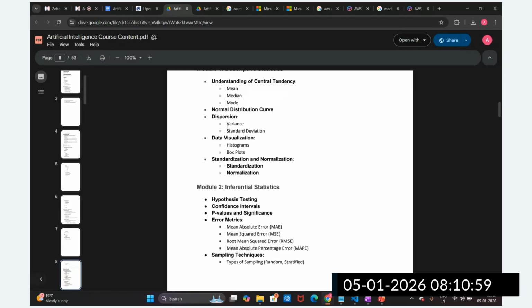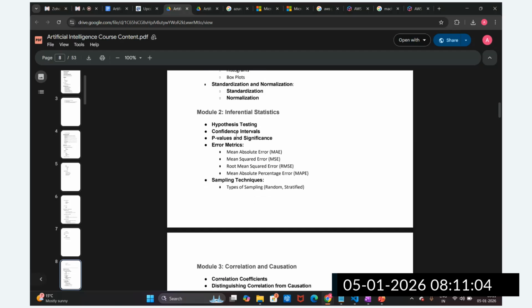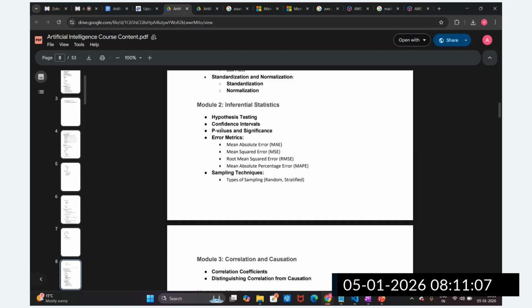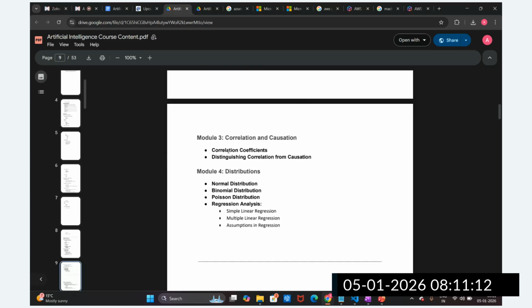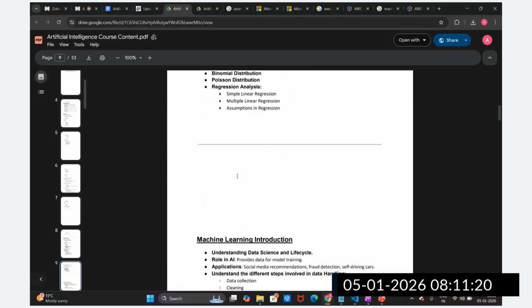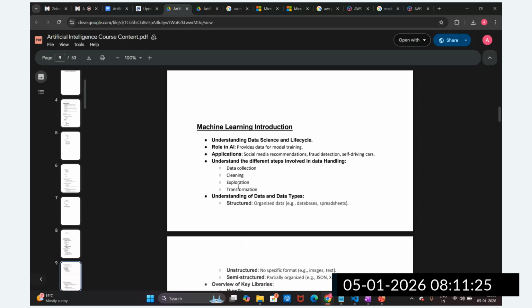Then we are going to understand the second module, inferential statistics. We are going to understand hypothesis testing, confidence interval, p-value, error matrix, sampling techniques. Then we are going to understand correlation and covariance. There are different distributions we are going to understand. This is how we are going to complete statistics. Before starting machine learning, statistics is very important at the back end, because it is the statistics we implement in machine learning algorithms. That is the reason statistics is very important to learn.